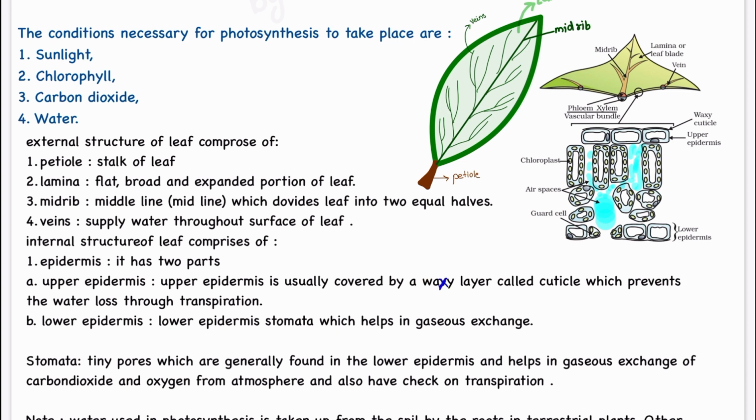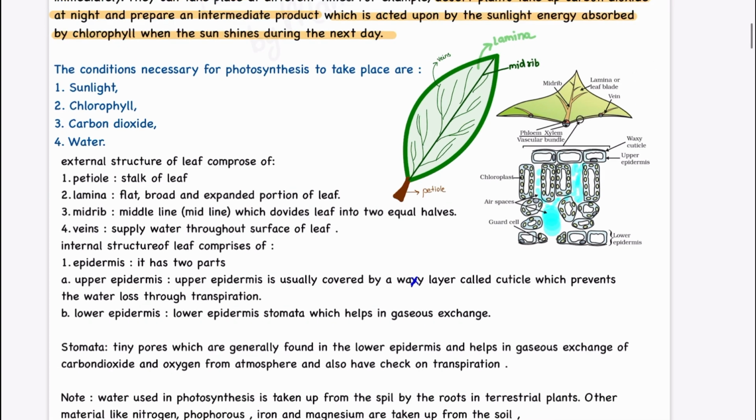It prevents excess loss of water, and it also should not be damaged when it rains or due to humid temperature or any other damage. So the outermost layer is covered with a waxy layer called cuticle, which prevents water loss through transpiration. The lower epidermis contains stomata, which help in gaseous exchange.